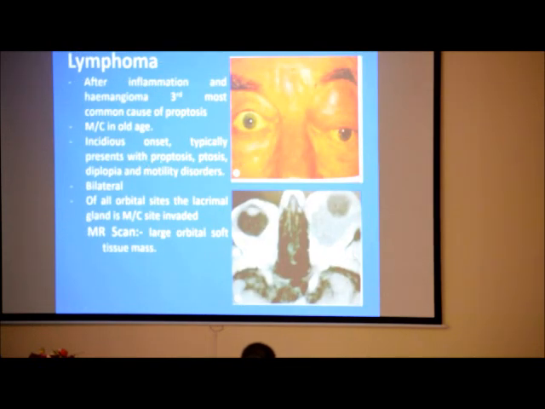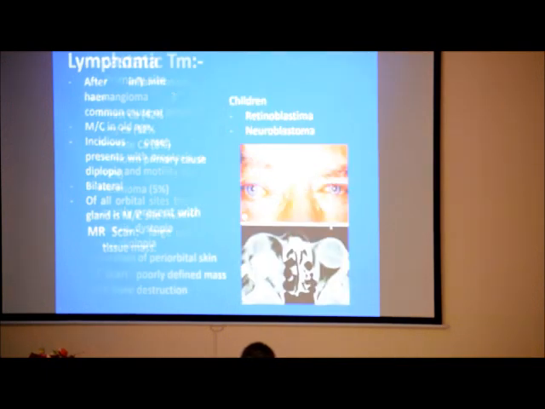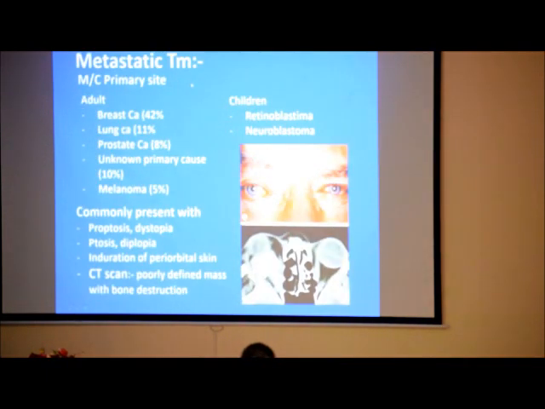Lymphoma is most common in the old age group and presents with proptosis, ptosis, diplopia, and it is a case of MR scan where a large orbital soft tissue mass is seen. A metastatic tumor, where the most common primary site in adults is breast carcinoma, lung carcinoma, prostate carcinoma, and in childhood retinoblastoma or neuroblastoma. Most commonly presents with proptosis, dystopia, ptosis, diplopia, induration of the